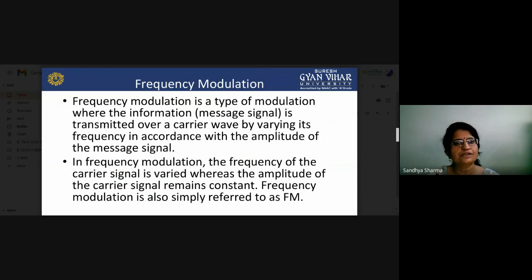In frequency modulation, the frequency of the carrier signal is varied, whereas the amplitude of the carrier signal remains constant. One thing to note here is that the amplitude will not change. Only the frequency of the carrier signal will change according to the change in amplitude of our message signal. Frequency modulation is also called FM.